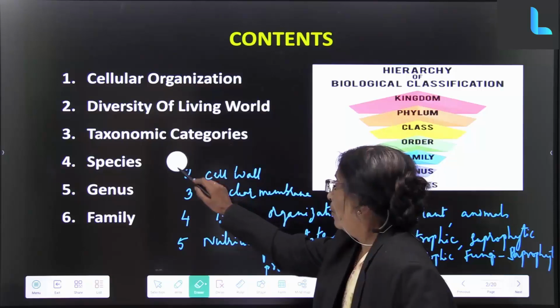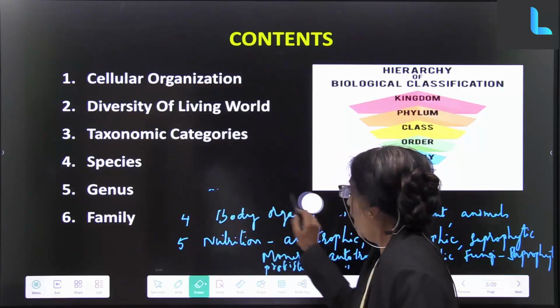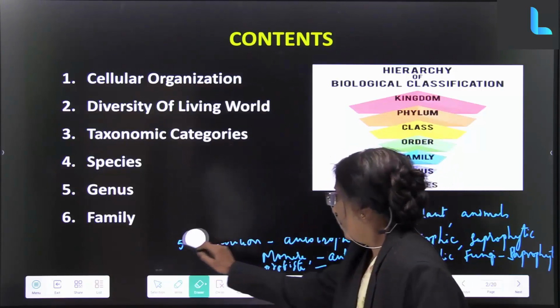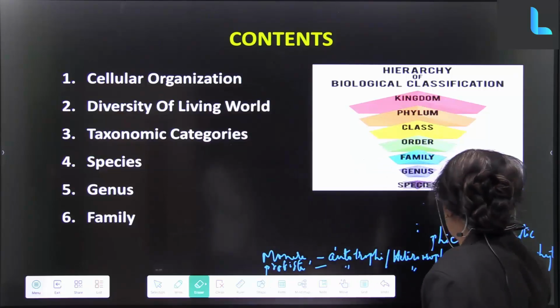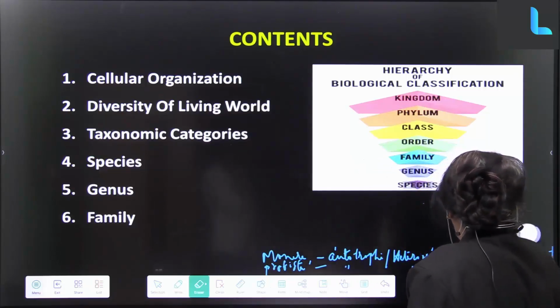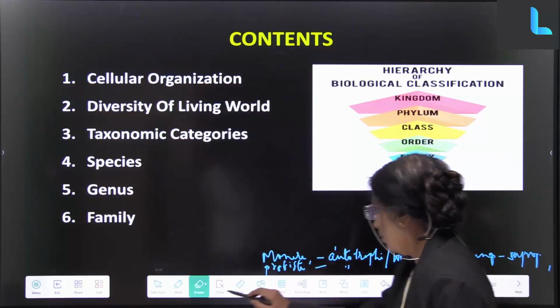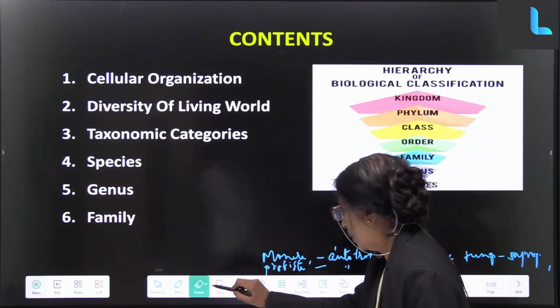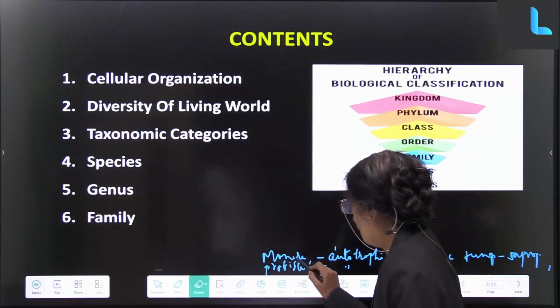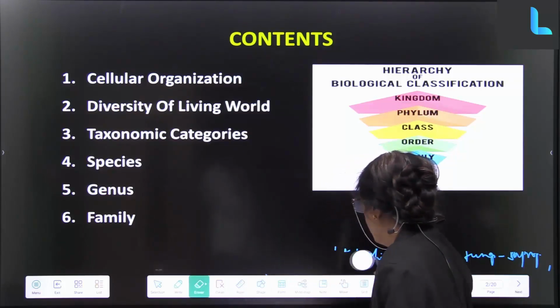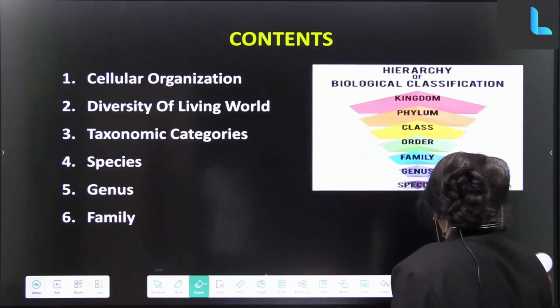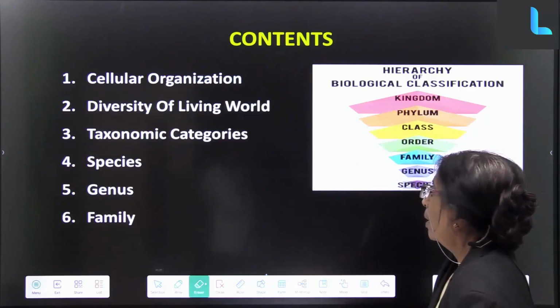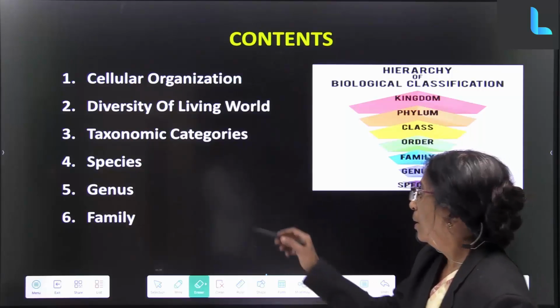So now we'll find once again how this is divided or classified into a number of categories. Now coming to taxonomy.